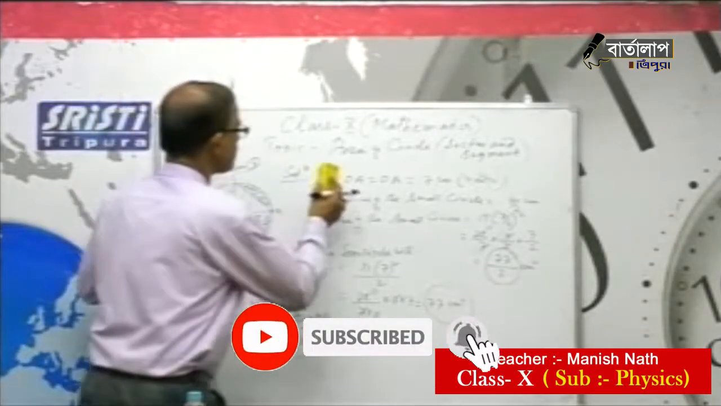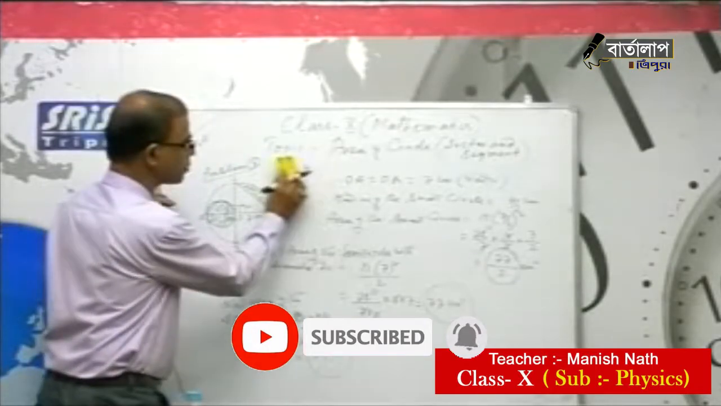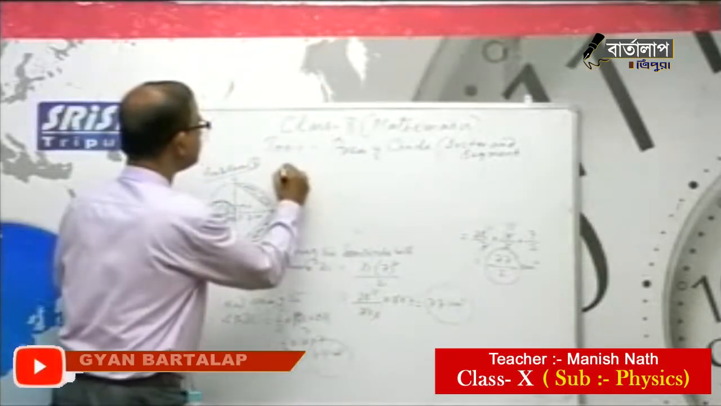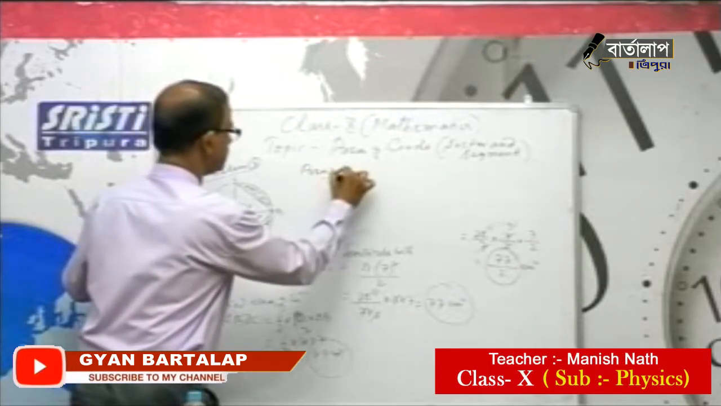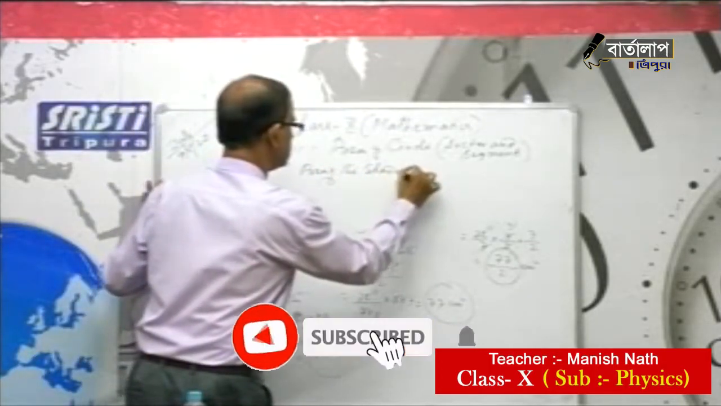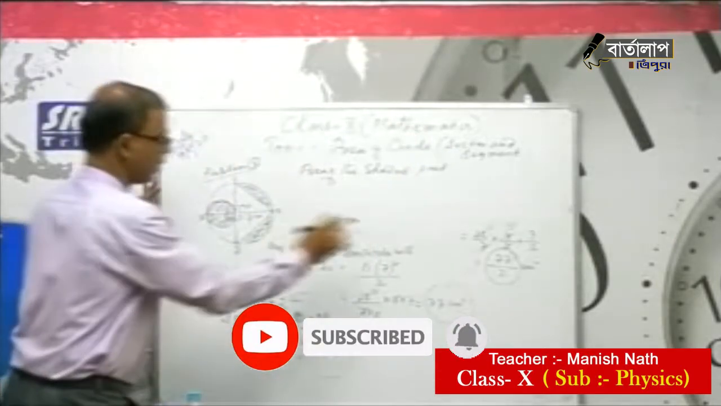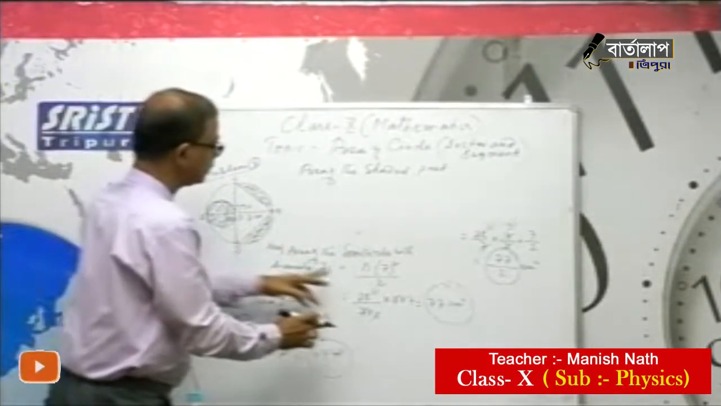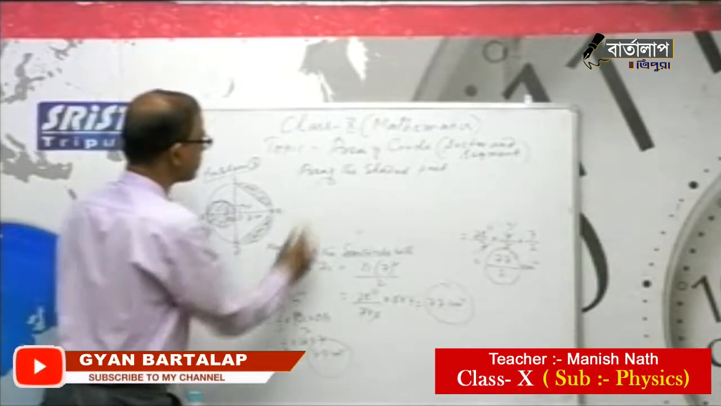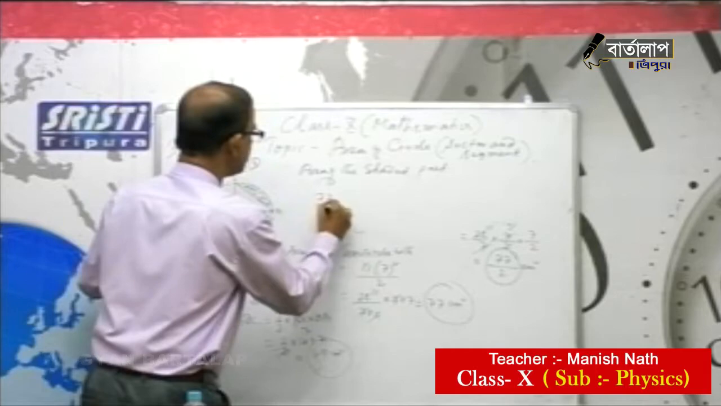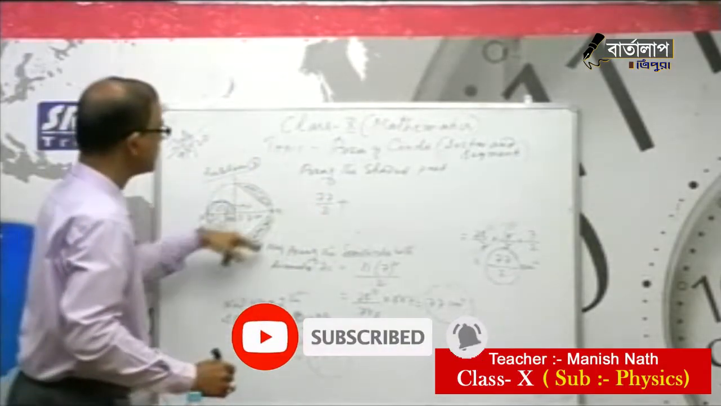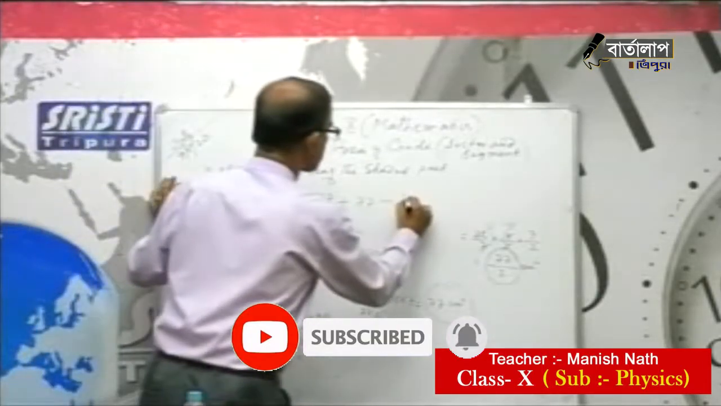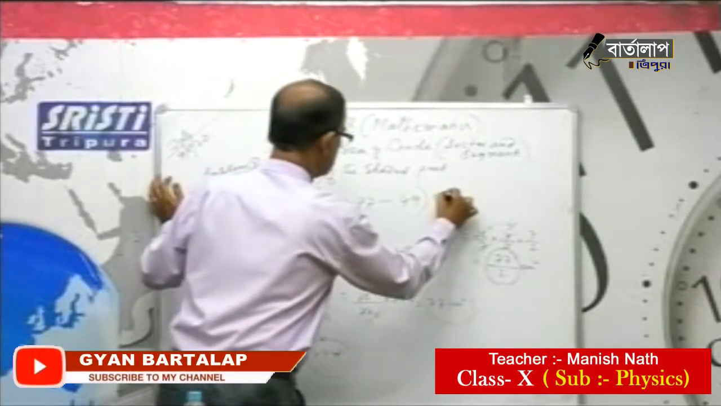So area of the shaded part. Therefore, area of the shaded part is the circle one plus the semicircle one minus the triangle one. 77 by 2 plus the semicircle minus the triangle 49. So this one is your shaded area.